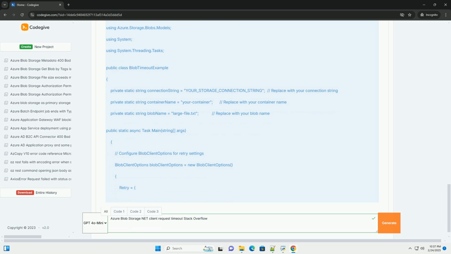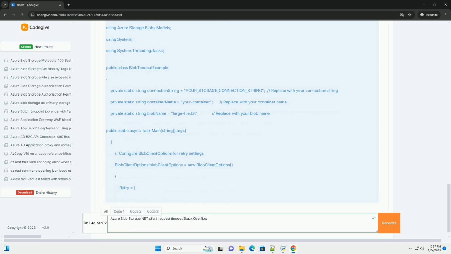Here, we're configuring retry settings, including delay, the maximum number of retries, and retry mode. We're also configuring the transfer options to optimize large file uploads. Retry mode Exponential: with exponential backoff, the delay between retries increases exponentially, for example 2 seconds, 4 seconds, 8 seconds, which can be more graceful to the server than a fixed delay.